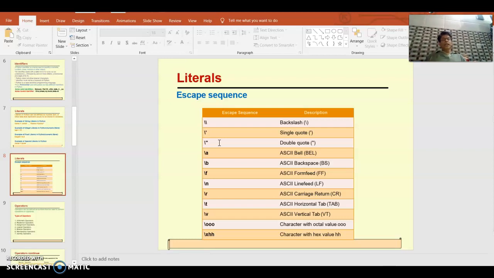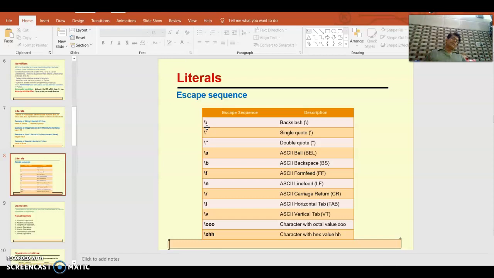Escape sequence always starts with a slash sign, the backslash, and then the actual character. For a single quote you have to write backslash then the quote, and for double quotes the same. Then slash a for bell purpose, slash b for backspace, slash n for new line character or line feed, and slash f for form feed. So all are there. Here we will basically require slash t, slash n, slash b.